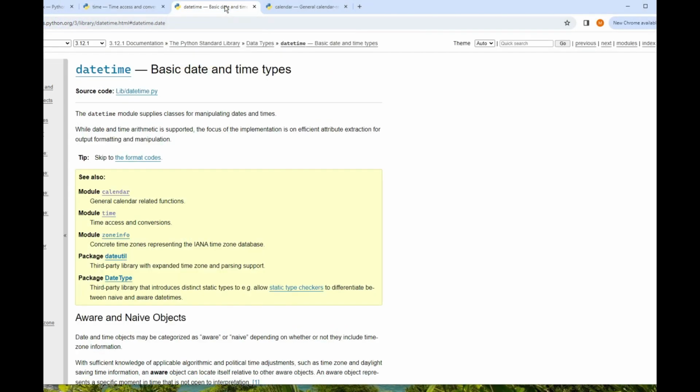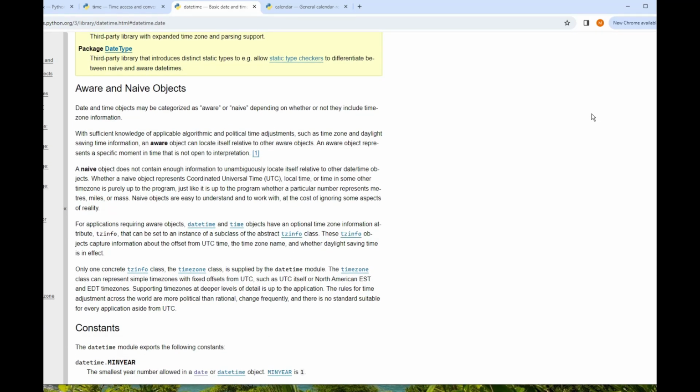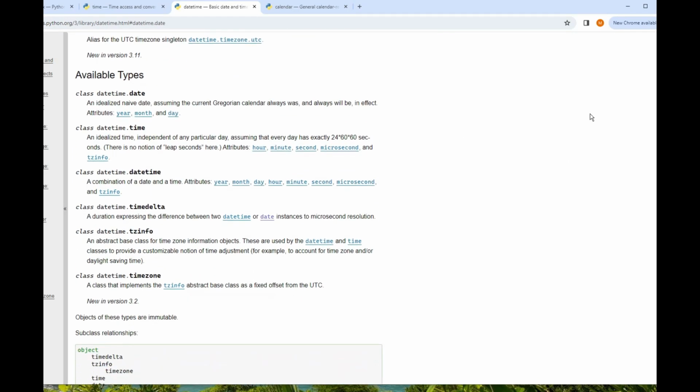Let's look at the datetime module. It immediately starts talking about aware versus naive objects, which relates to whether the object is aware of time zones. I don't need to worry about time zones in my application because my calendars do not include times, and the Eastern time zone at its current status relative to daylight savings time is assumed.